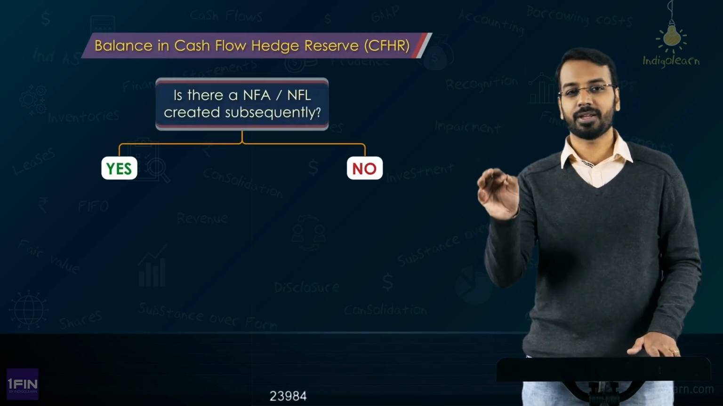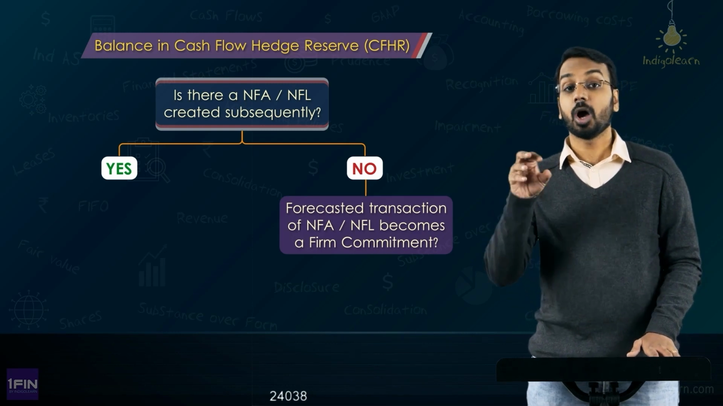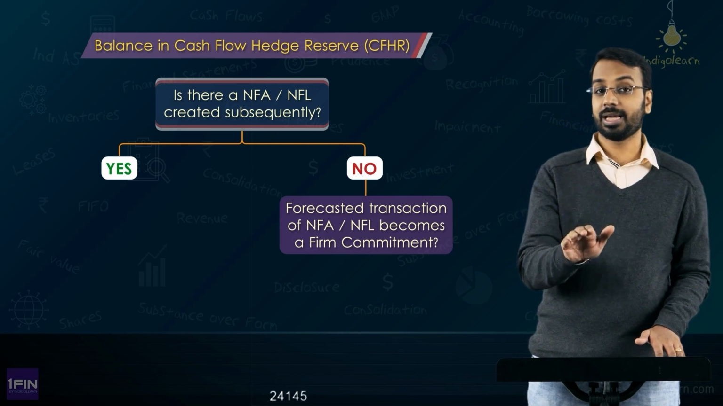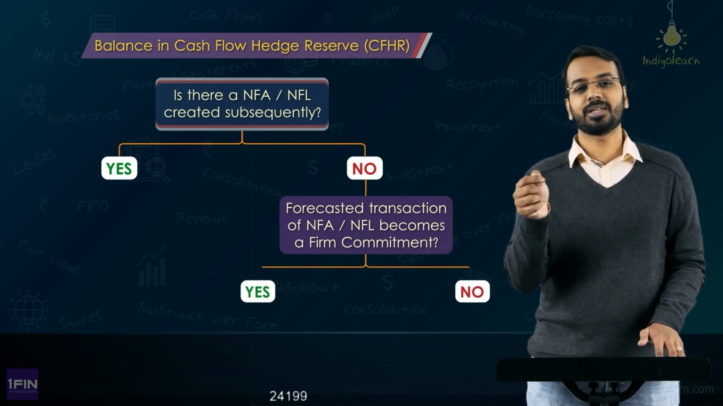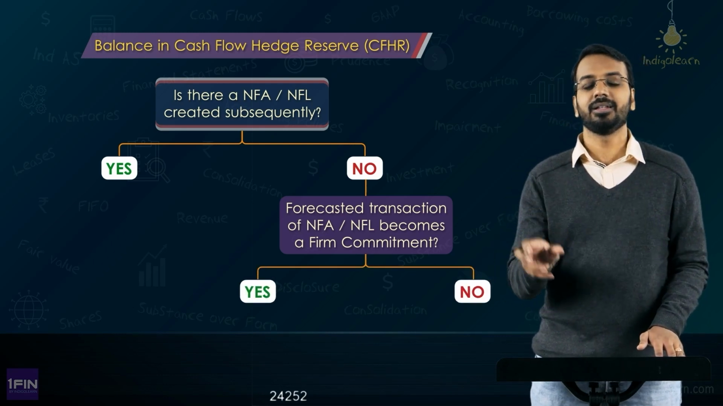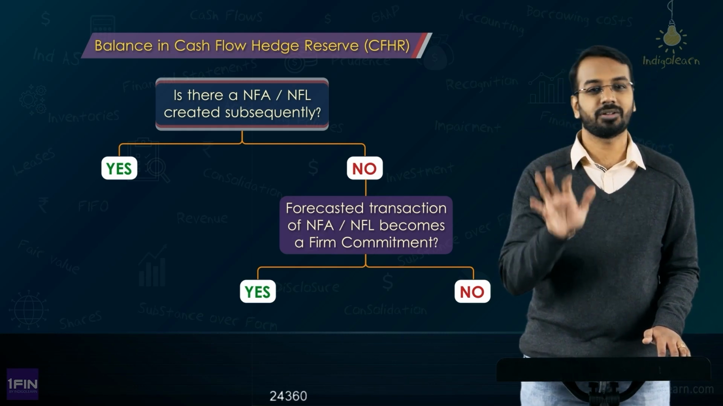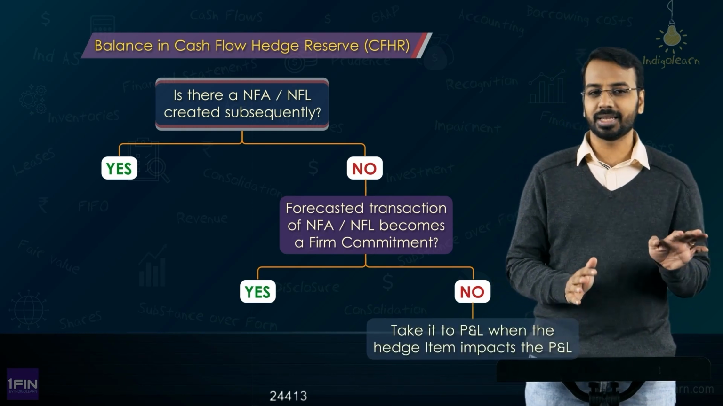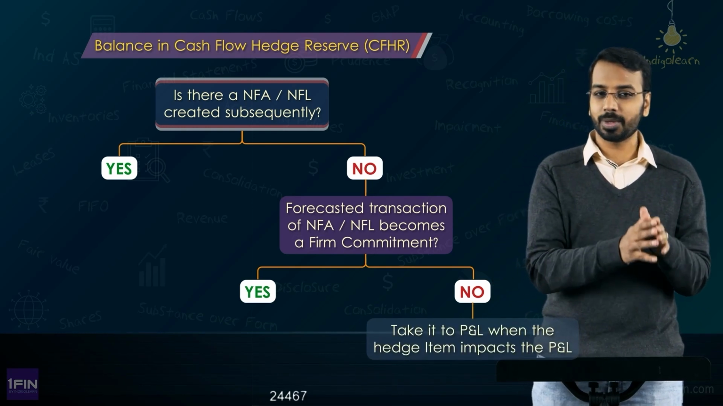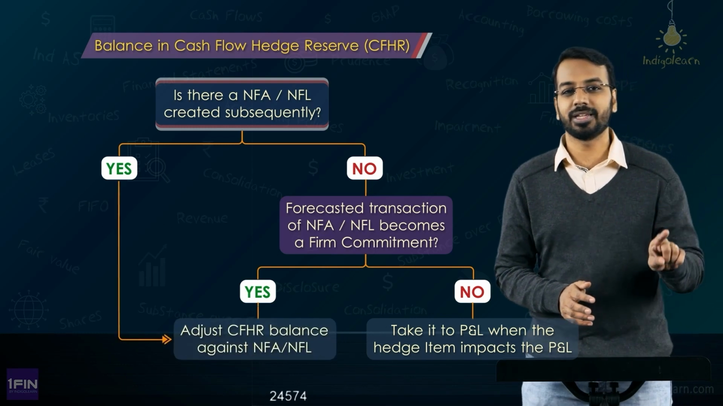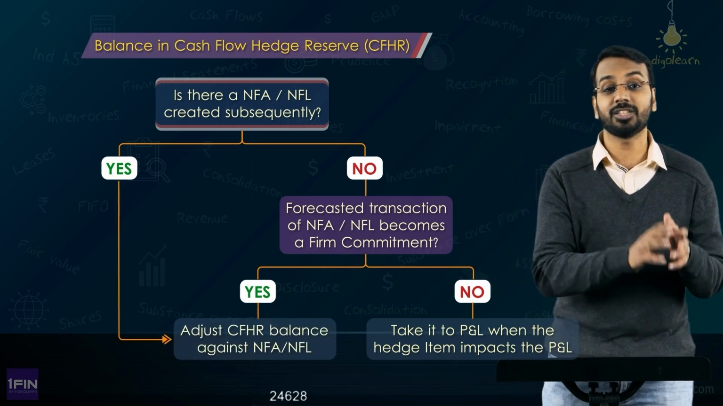Now what do we do with the balance in the cash flow hedge reserve? We have to say whether a non-financial asset or non-financial liability would come into the picture subsequently, or whether a forecasted transaction of a non-financial asset or liability becomes a firm commitment for which we apply fair value. If that is the case, then the balance in the CFHR will be adjusted against that non-financial asset or liability. In other cases, whenever the hedged item impacts the P&L, you will simply take the balance from CFHR and reclassify it to P&L by adjusting the hedged item.